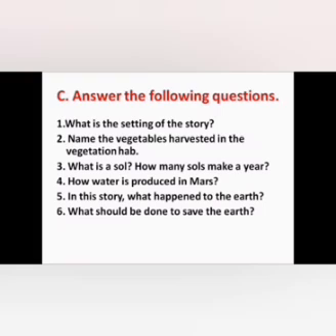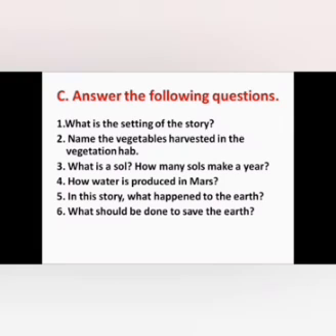Fourth question is, how water is produced in Mars? And fifth one is, in this story, what happened to the earth? Last question, what should be done to save the earth? These are the 6 questions given from the first prose, Earth the Desolated Home. I hope you understood Earth the Desolated Home lessons very clearly.